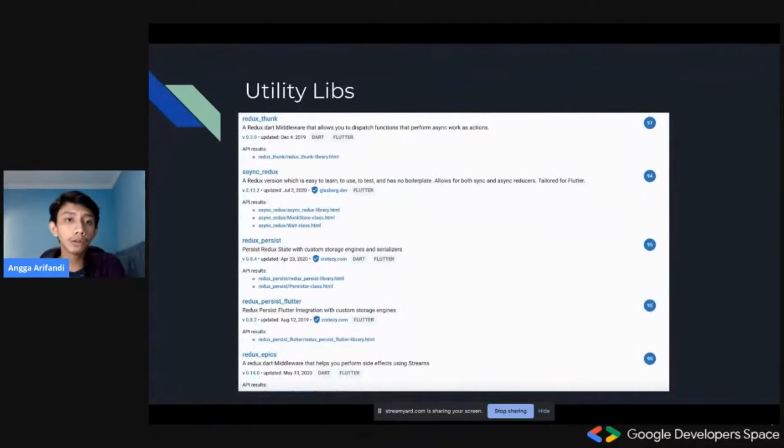And then there are also some utility libs, and I'm not saying that we shouldn't use these libs. I also use them for some cases. This is usually for some advanced features, for example, persisting data or using asynchronous functions inside our Redux. So yeah, we can also use this, but I'm not using this in my example.